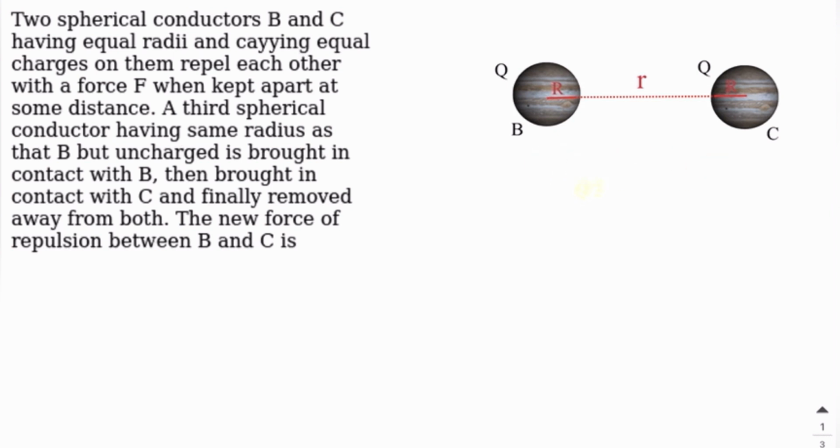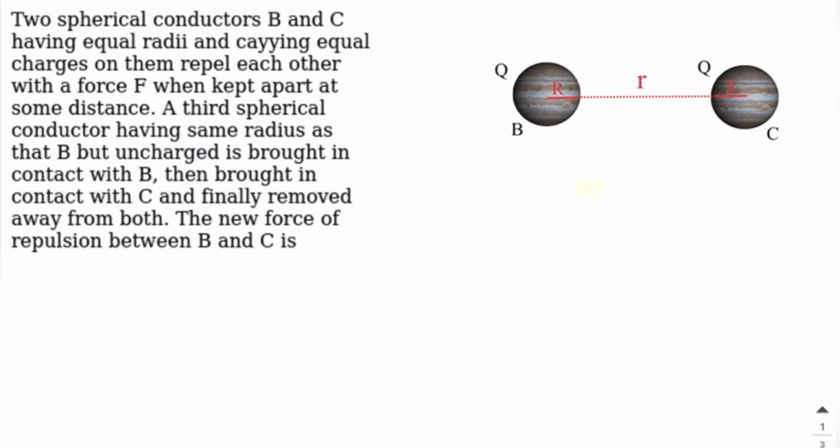In this question, they have given that the two spherical conductors B and C have equal radius and equal charges, which I have taken as R and Q respectively. The distance between these two spherical conductors is small r. While solving this question, I ignore the induction effect, otherwise the induction will affect the value of force.